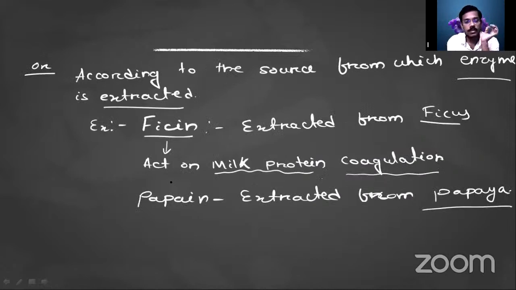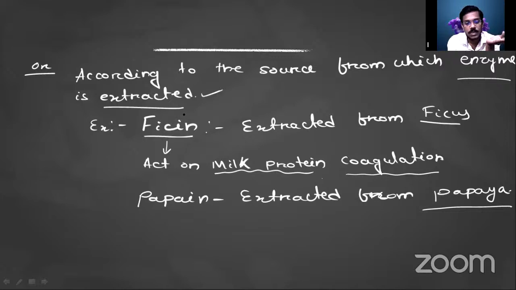In another way, we can give the name of the enzyme according to the source from which the enzyme is extracted. Enzymes are extracted from different plants and different animals. So from which part or which organism we are extracting the enzyme, according to that, we can give the name to that enzyme.